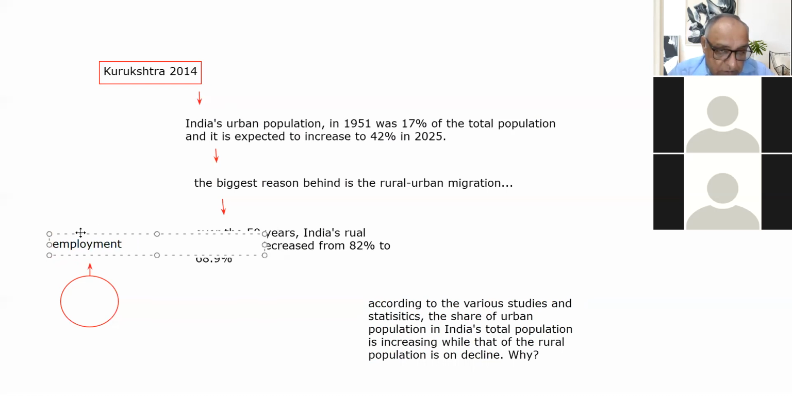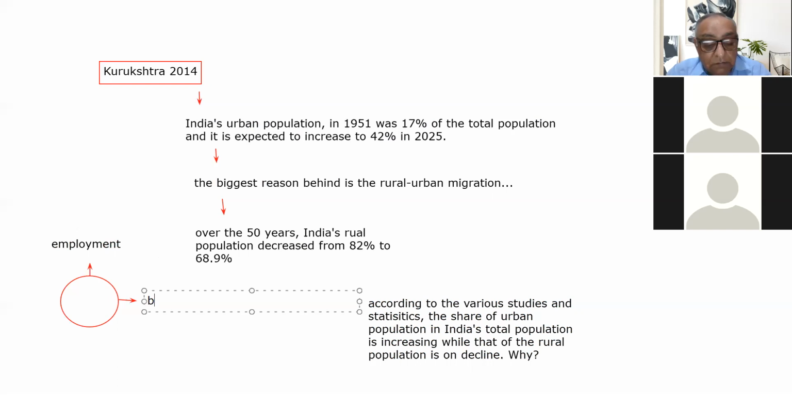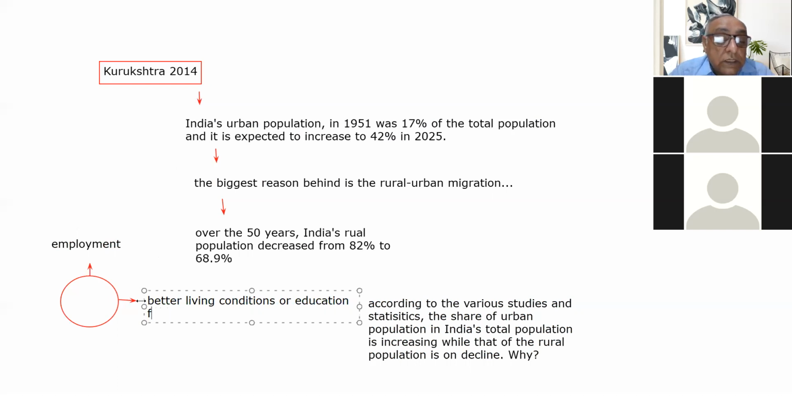People are shifting from rural to urban due to employment, or some people are shifting from rural to urban because of the better living conditions there, or education of their children. So this is the next point, why this is increasing.